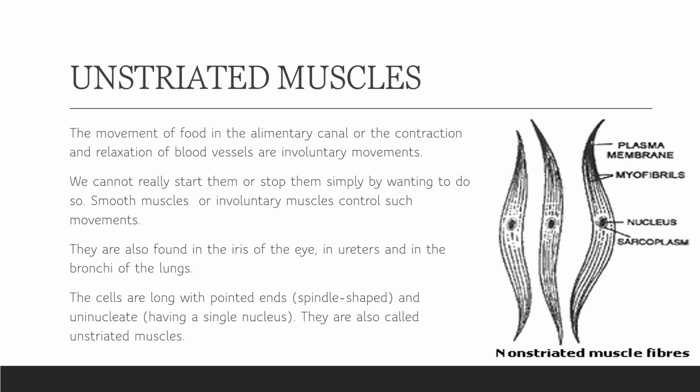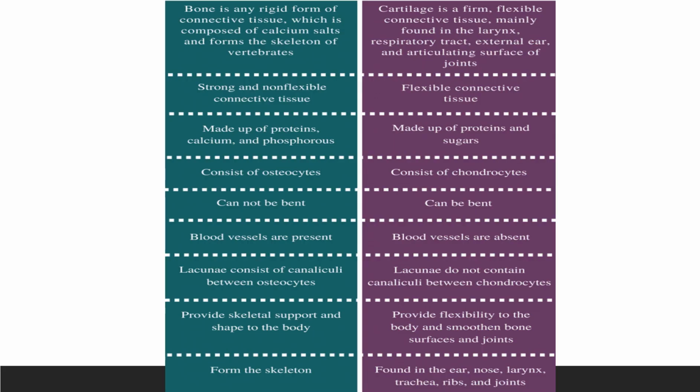So we can say this is an involuntary action and it is controlled by unstriated or smooth muscles, or non-striated muscles. The cells are long and pointed, means they are spindle shaped in structure. Only one nucleus is present per cell, so they are uninucleated, and the name is unstriated muscles.